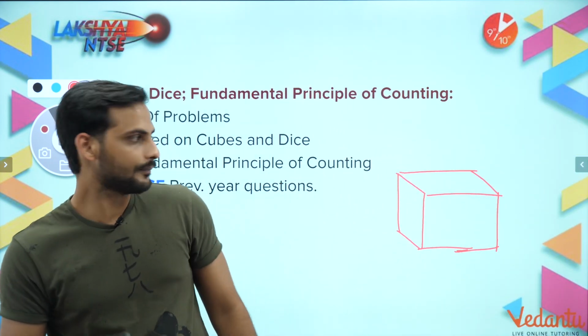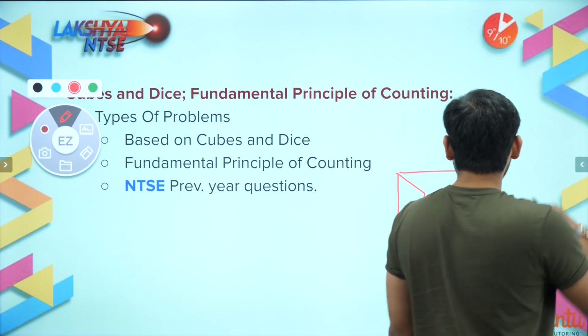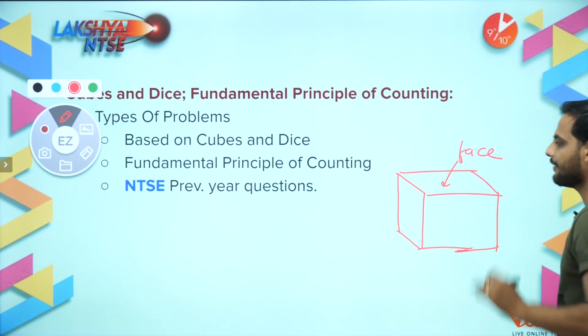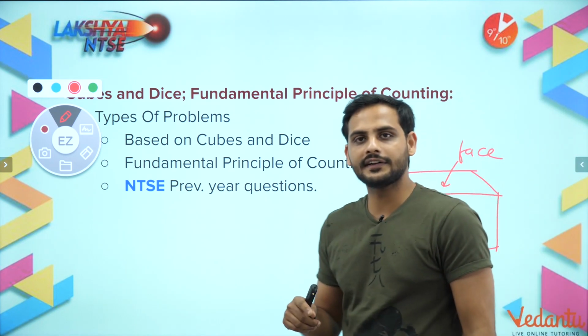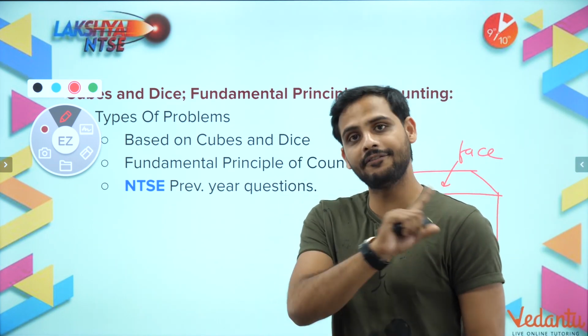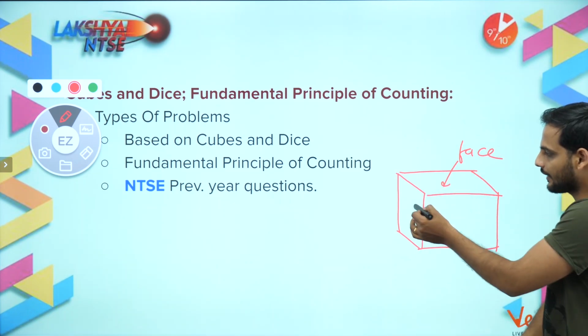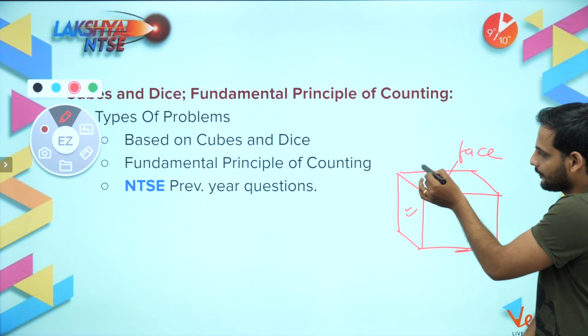What happens is, bachcho, every face, these things are called faces. Every face is connected to 4 other faces, because this face has 4 sides and those 4 sides will have 4 more faces.